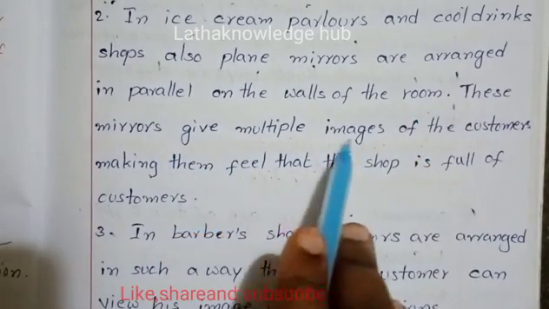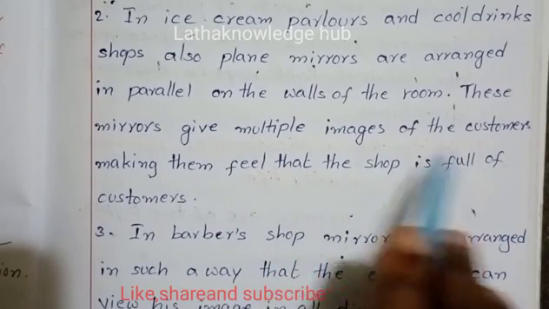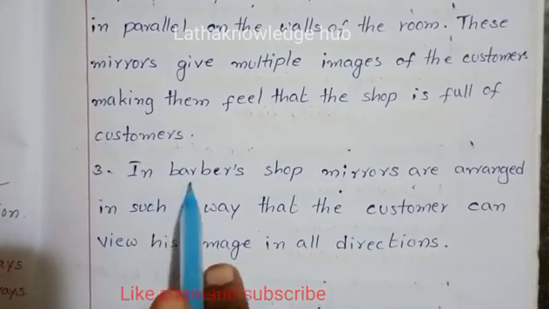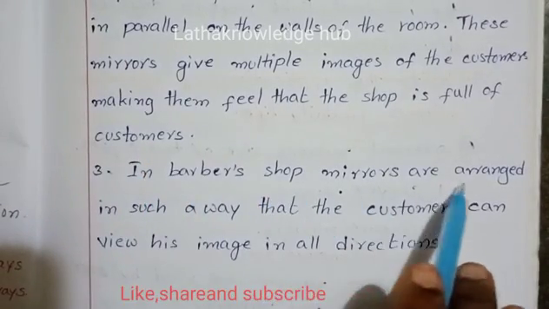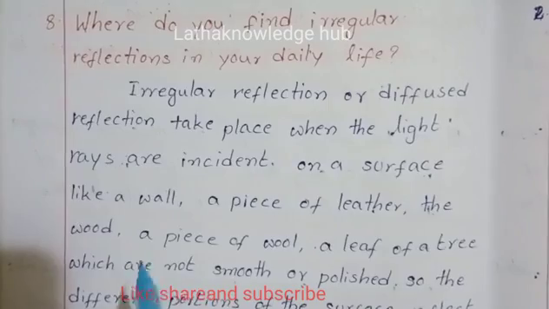These mirrors give multiple images of the customers, making them feel that the shop is full of customers. In a barber shop, mirrors are arranged in such a way that the customer can view his image in all directions.